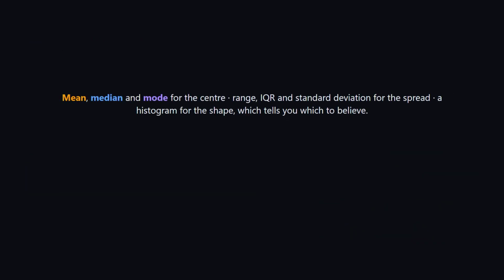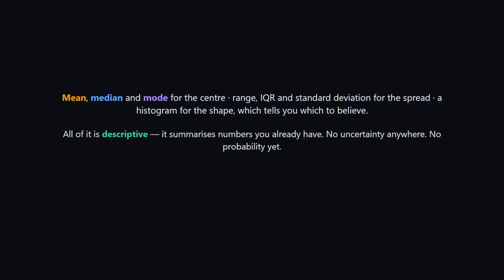Mean, median, and mode for the center. Range, interquartile range, and standard deviation for the spread. And a histogram for the shape, which tells you which of them to believe. Everything here is descriptive. It summarizes numbers you already have, and it involves no uncertainty at all. No probability has appeared yet.